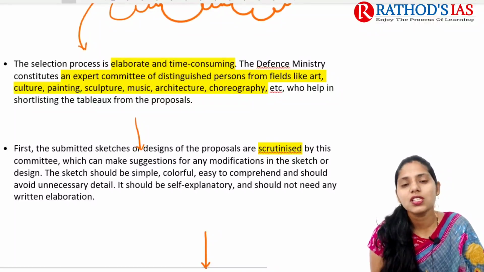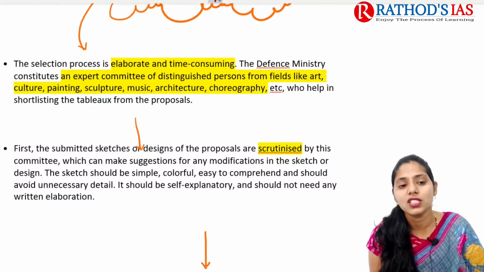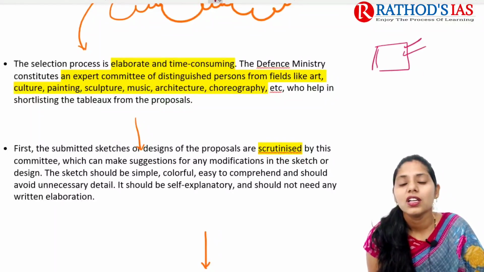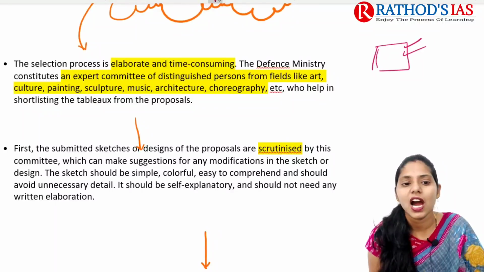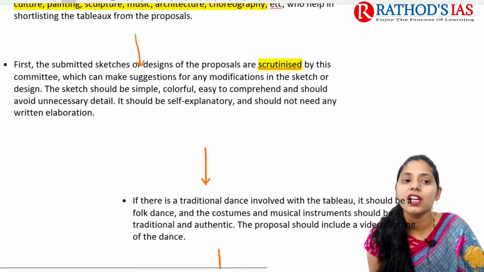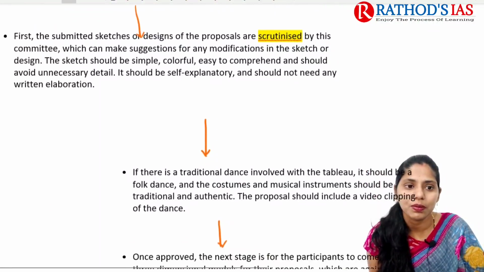The defense ministry comes up with an expert committee whose members are well experienced in fields like art, culture, painting, sculpture, music, architecture and choreography, and this committee is very helpful in shortlisting tableaux from the proposals.